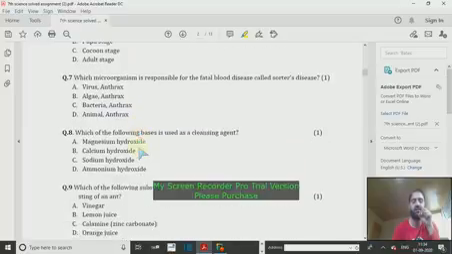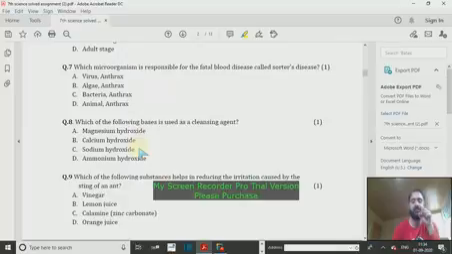And now we come to question number 7. Which microorganism is responsible for the fatal blood disease called Sorter's disease? This disease is caused by a bacteria, and this is anthrax. It affects sorters, who remove the fleece from the sheep, and the microorganism responsible for this is bacteria. It's not a virus, it's not algae. You must have read it in the chapter Fiber to Fabric. This question number 7 is from the same chapter.